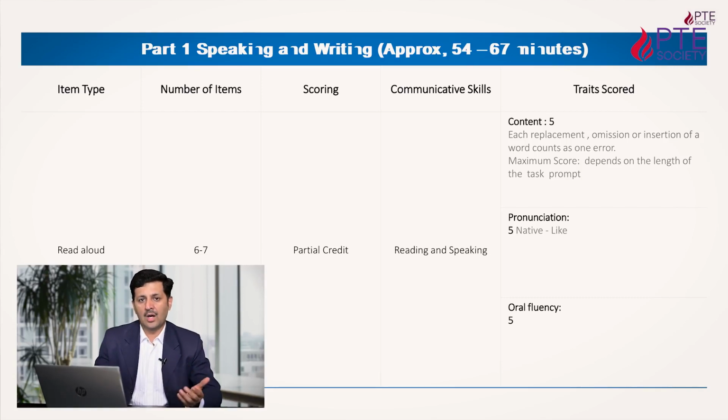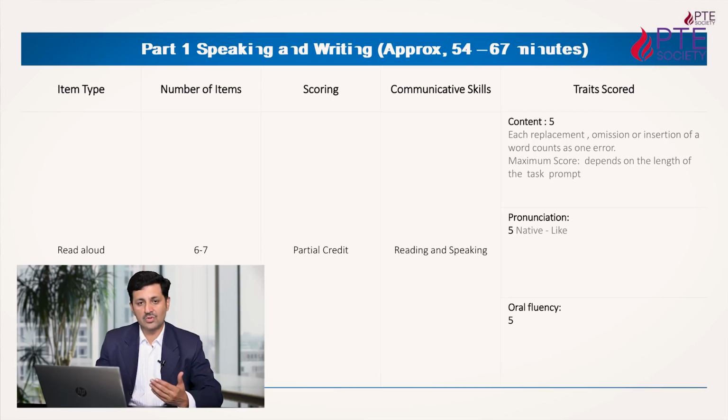And how will the machine assess you? The thing is, it will check your pronunciation, the content which you are speaking, and your fluency. So they will give you 35 to 40 seconds to watch that line, and then you have to prepare and then you have to speak. As your mic will get on after 35 or 40 seconds, the bar will be there in front of you and you have to speak these two lines.